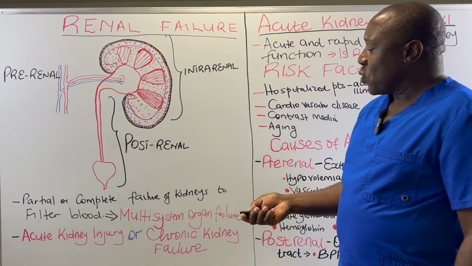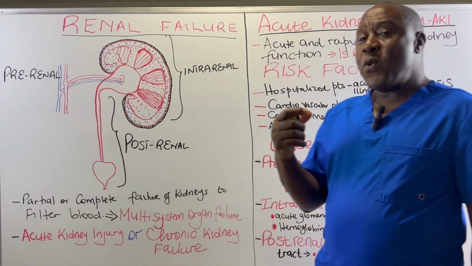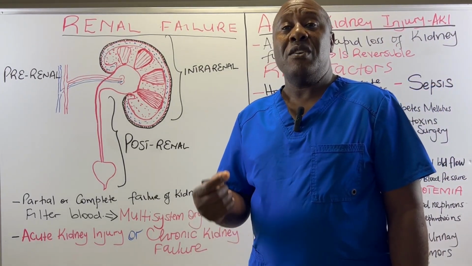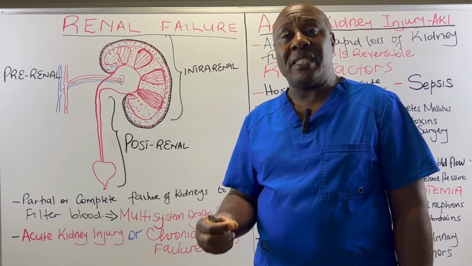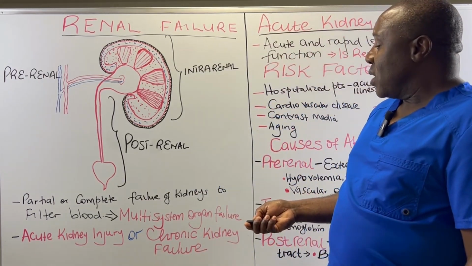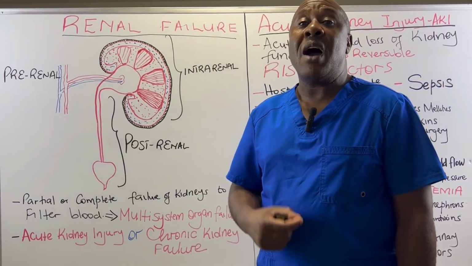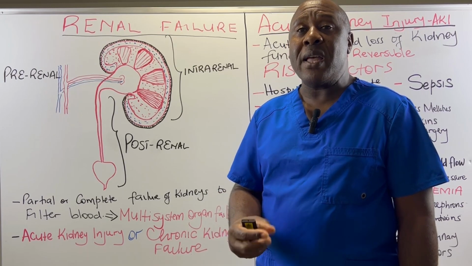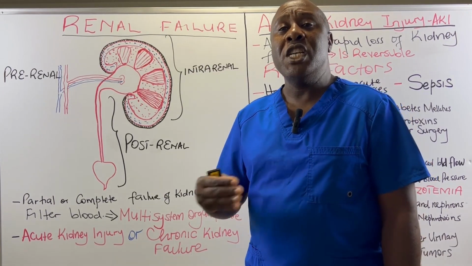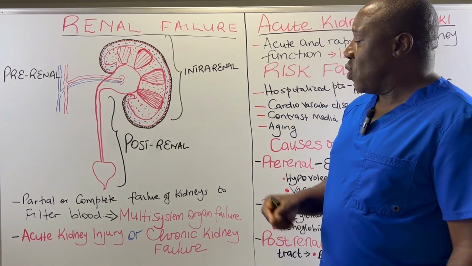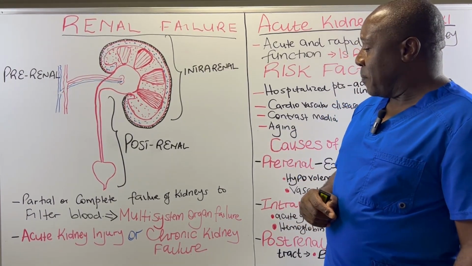Now, renal failure could result in a multi-system organ failure. When we are looking at the renal system, we said that failure by the renal system will also result in failure by other systems of the body. So that's why we're saying that when the kidneys fail to filter blood, then other organs of the body have a likelihood of also failing. Why? Because the waste products which are not removed from the blood could become detrimental to their performance. So renal failure results in multi-system organ failure.